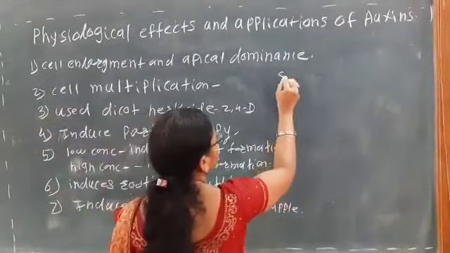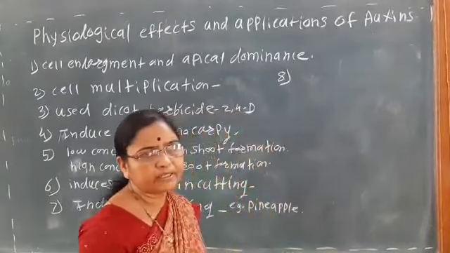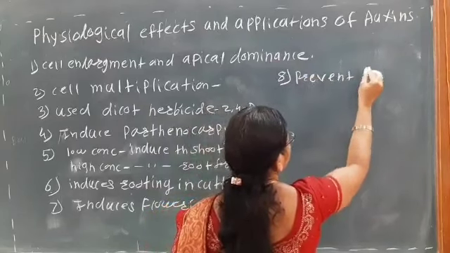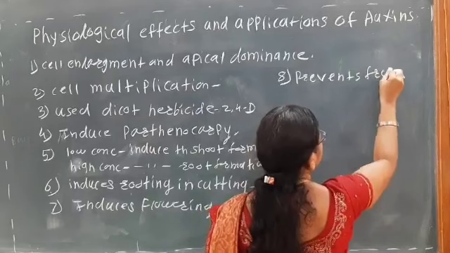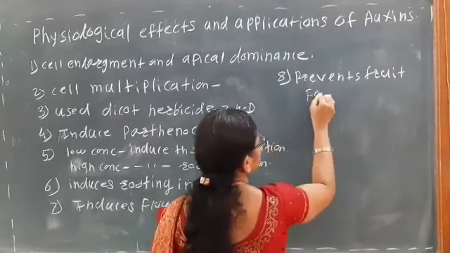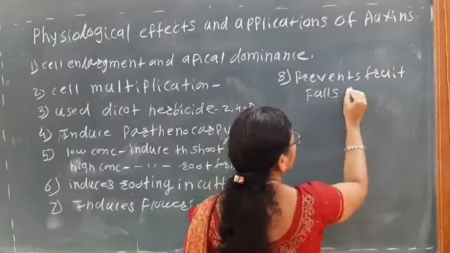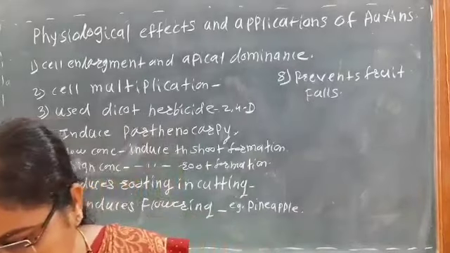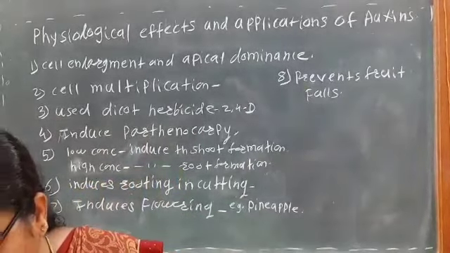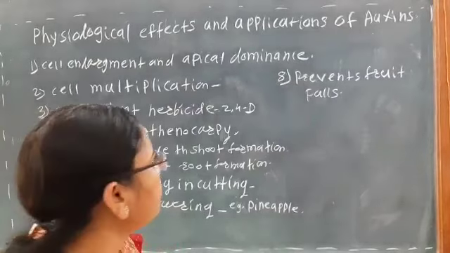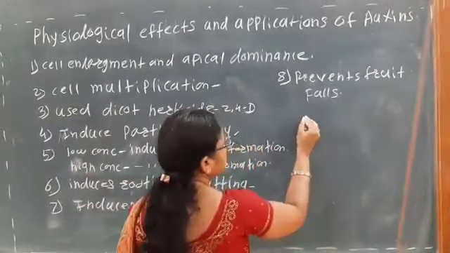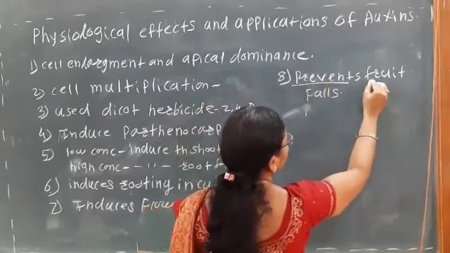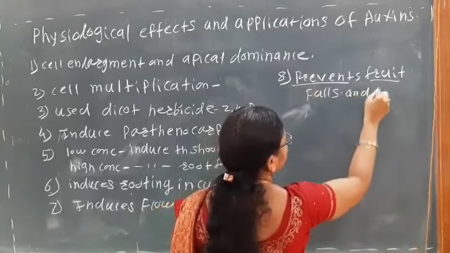So see here, the eighth application is that it prevents the fall of fruits and also of leaves.